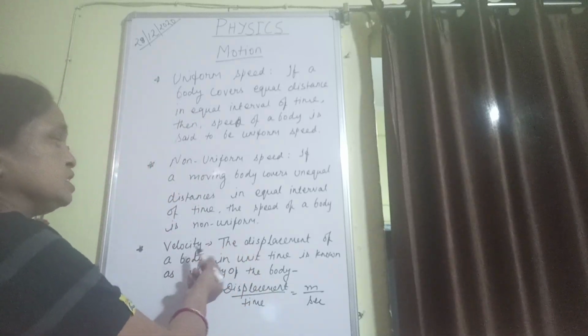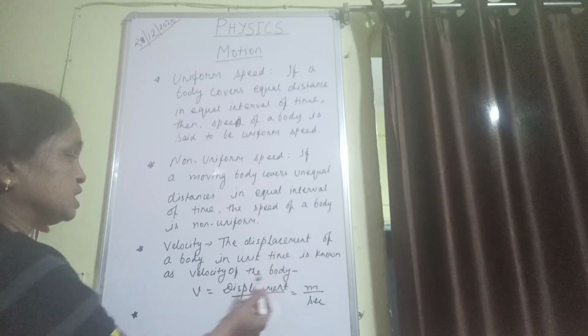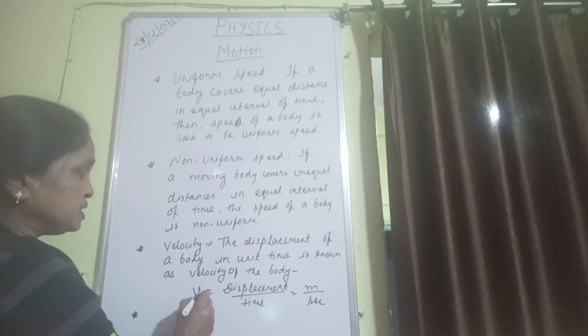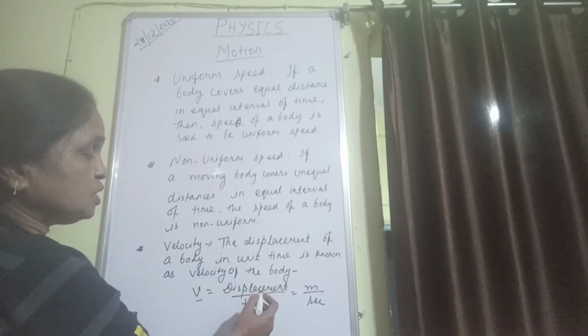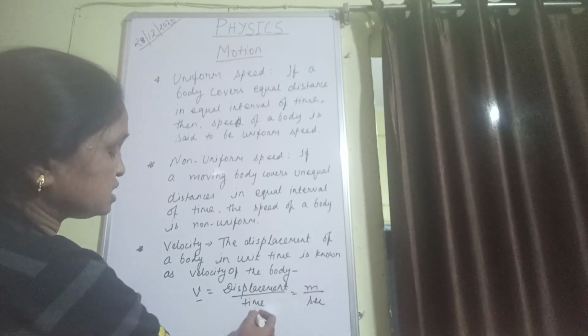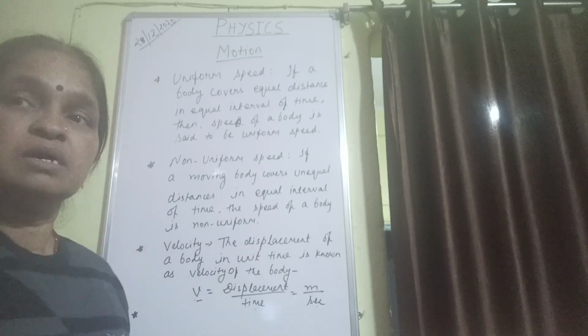Then we come to velocity. The displacement of a body in unit time is known as velocity. Velocity is represented by V. V is displacement divided by time, and the SI unit of displacement is meter, the SI unit of time is second. So the SI unit of velocity is meter per second.